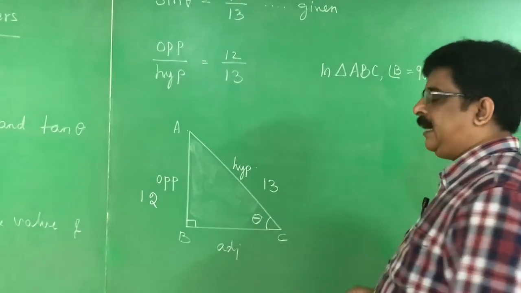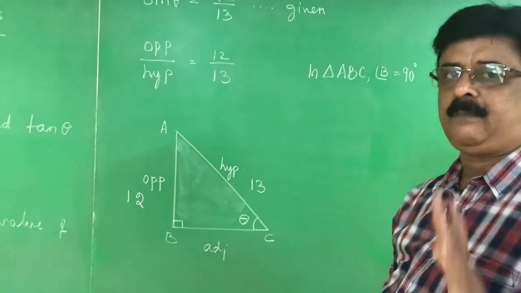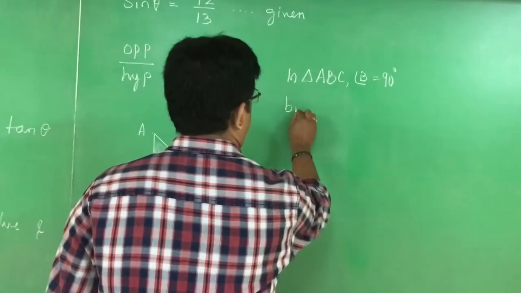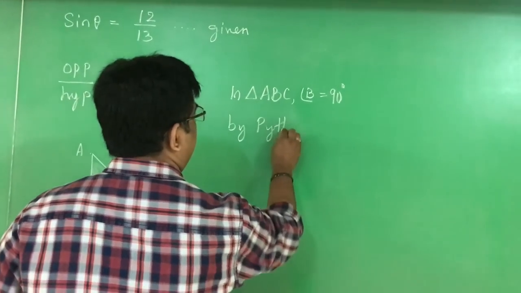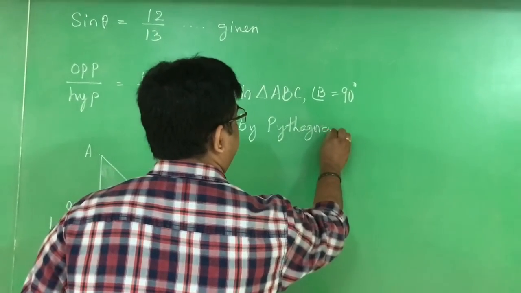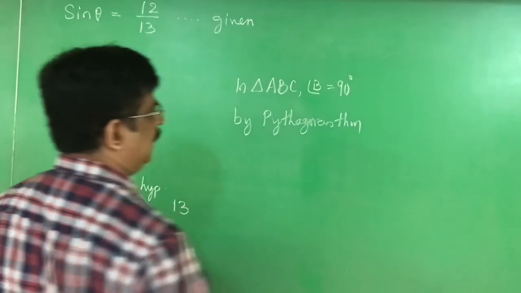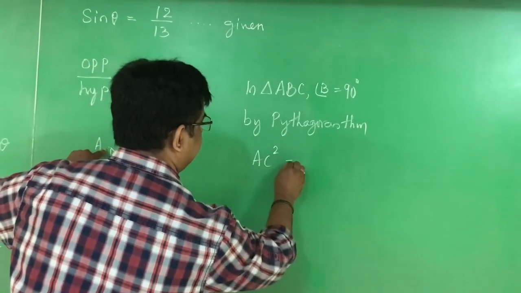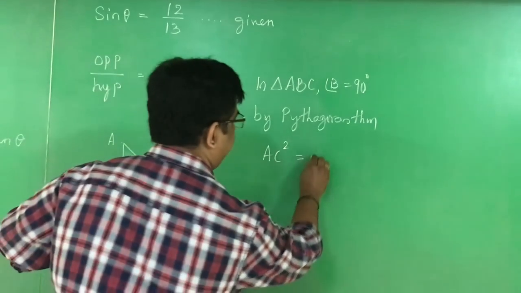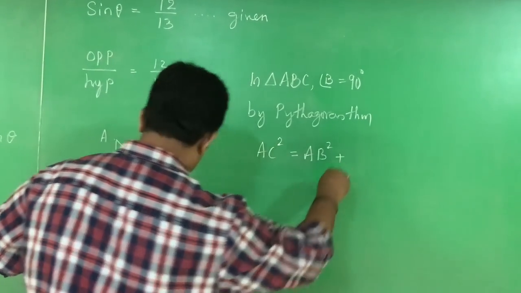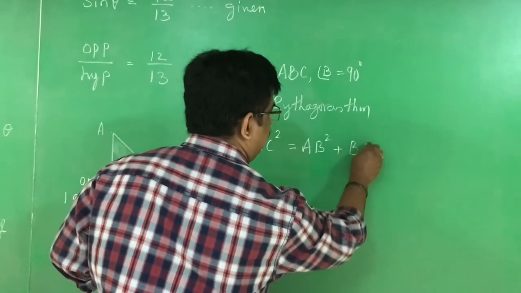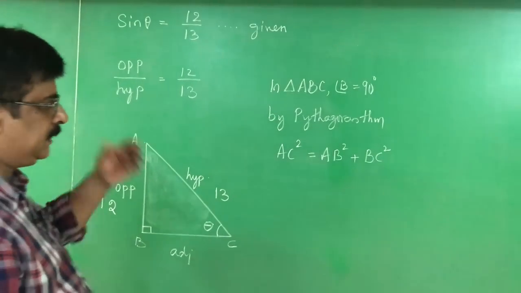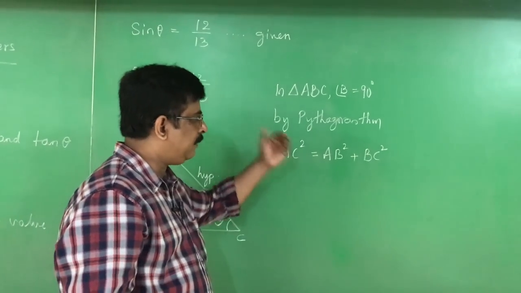In the public examination, you have to write each and every step to score marks. Which theorem are we going to apply? Pythagoras theorem. By Pythagoras theorem, AC square is equal to AB square plus BC square. Always it is better to practice the statement of the Pythagoras theorem for your public examination.